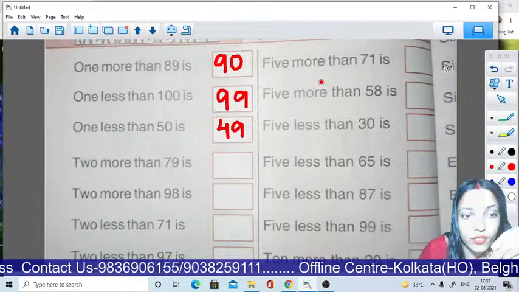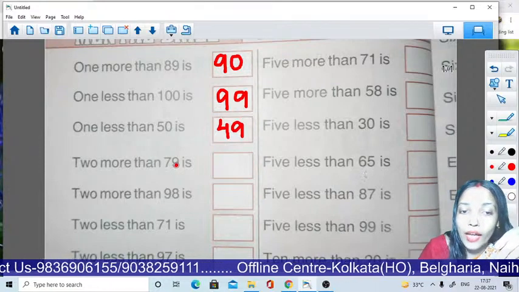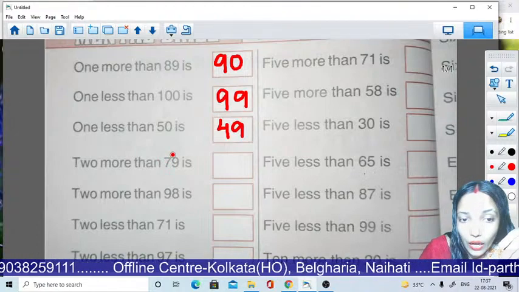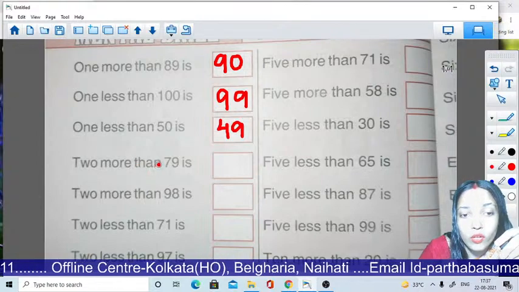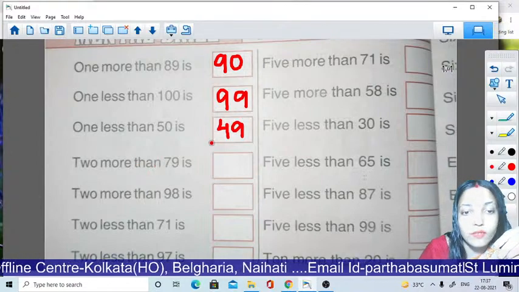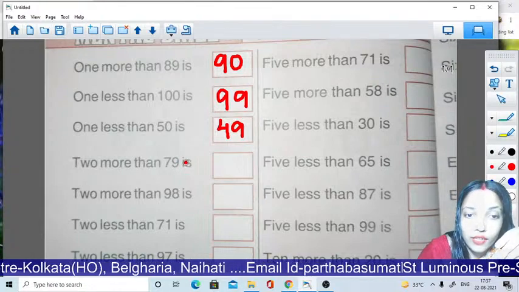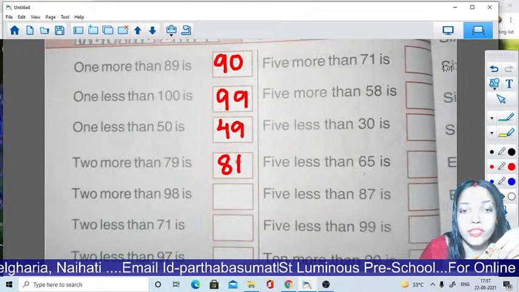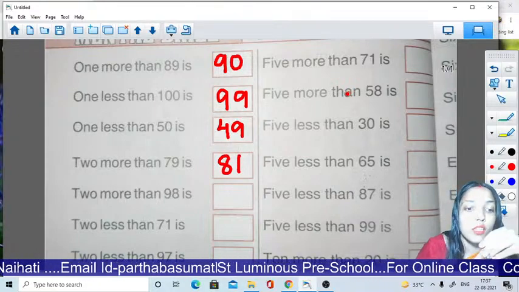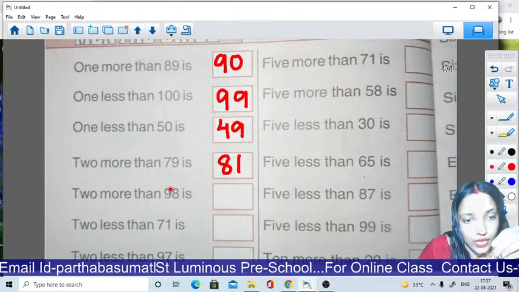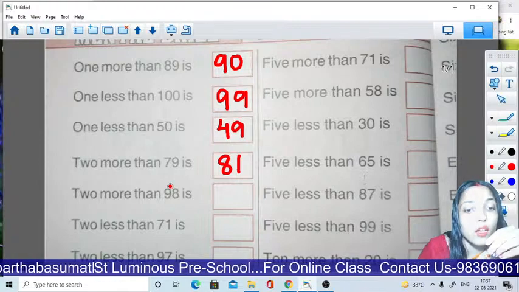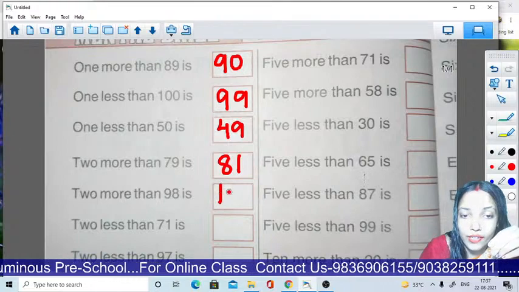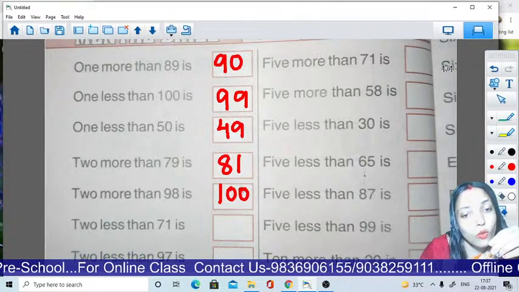Okay students, clear? Now 2 more than 79. Now count with me. Look here, more. So you have to count forward. Okay. Now 79, then 80, next 81. So the answer will be 81. Okay students, clear? Now 2 more than 98. 2 more. Now count with me. 98, 99 and then 100. So the answer will be 100.